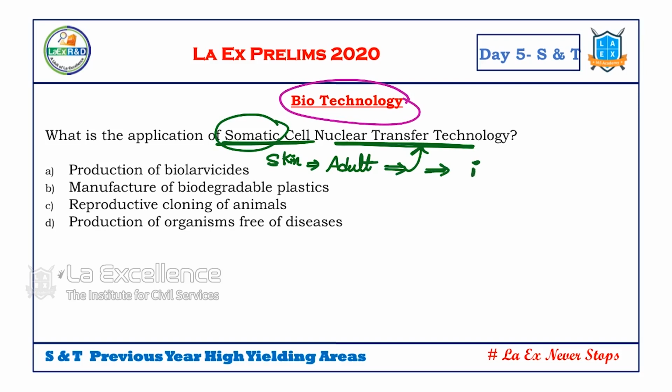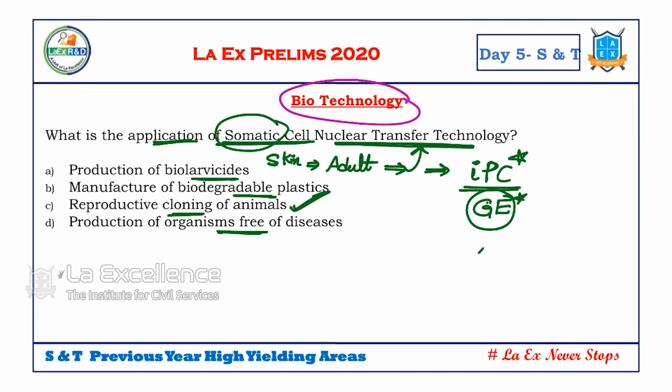We call this induced pluripotent cells, IPC cells. This is a technology in genetic engineering. So induced pluripotency we are going to get with this technology. Now see, what is the application? What is this? Biolarvicides, manufacturing of biodegradables, reproductive cloning of animals, production of disease-free organisms. What is the answer? We can clone the animals. So that's why the answer is C.